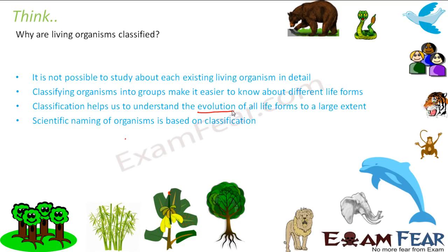If we classify them, at least we can have some idea. For example, when we give the scientific names for a lion, tiger and a leopard, since all of them fall under the same genus, the generic name for all of them is Panthera. So scientific naming of organisms also becomes easy if the organisms are classified. These are some of the important reasons because of which living organisms are classified.